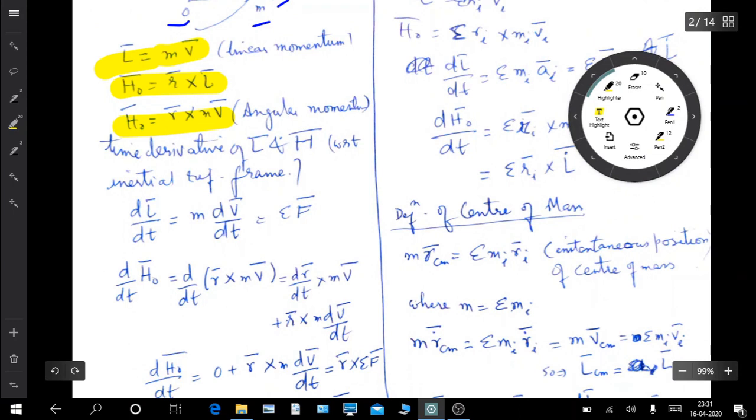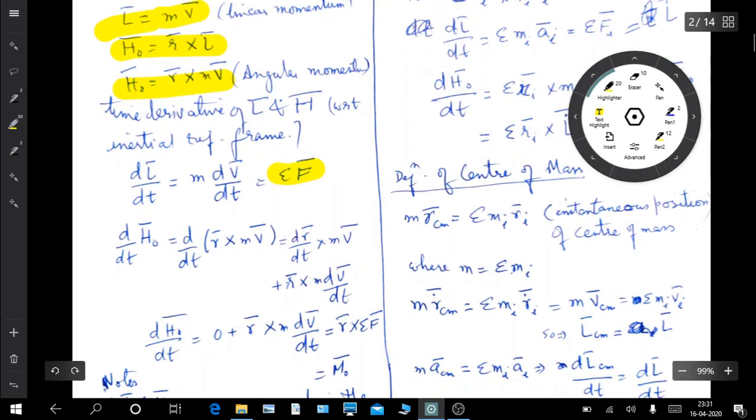Now the time derivative of L and H. If you find the derivative of L with time, the rate of change of linear momentum, this is equal to mass times dv by dt, and this is equal to the summation of forces. So this is again Newton's second law, a form which we all know, that the rate of change of linear momentum is equal to the net forces.